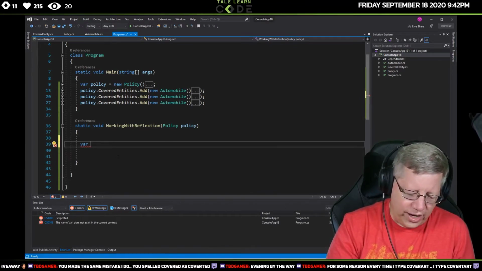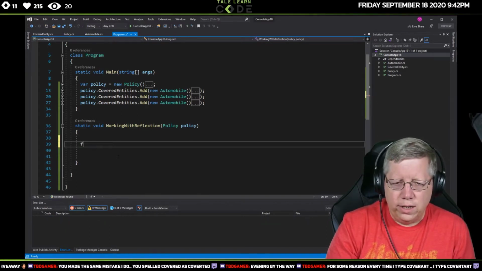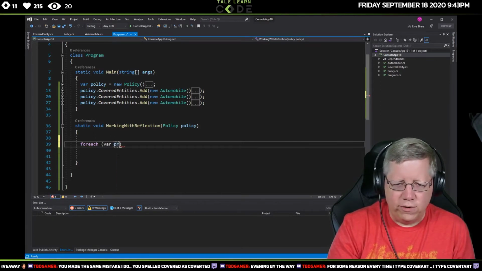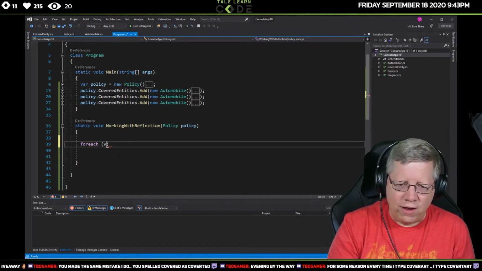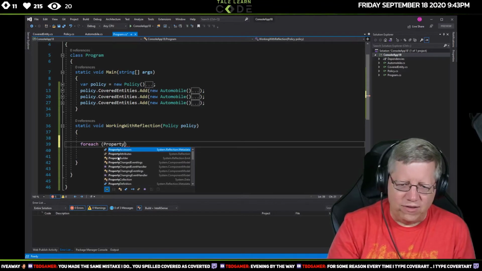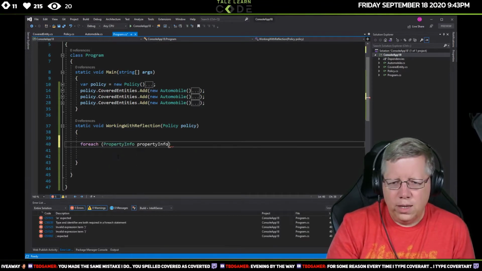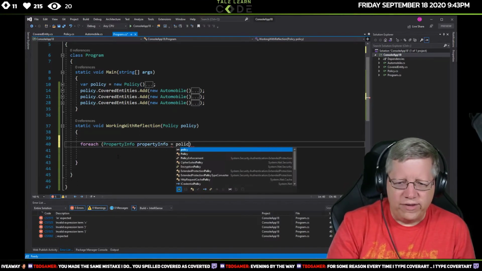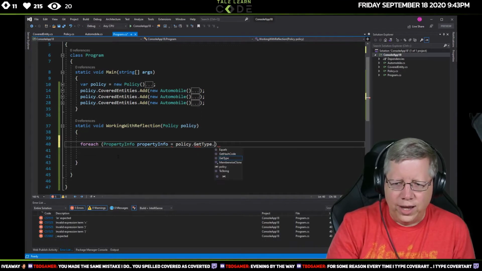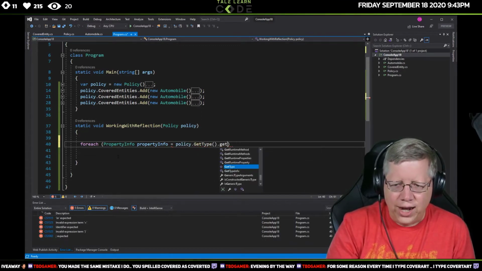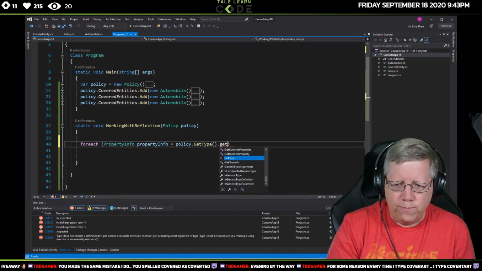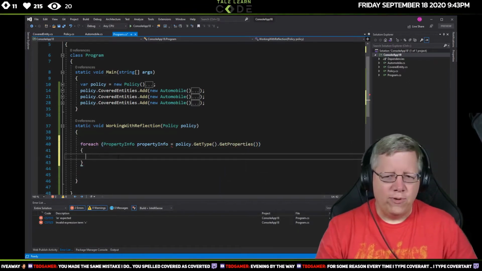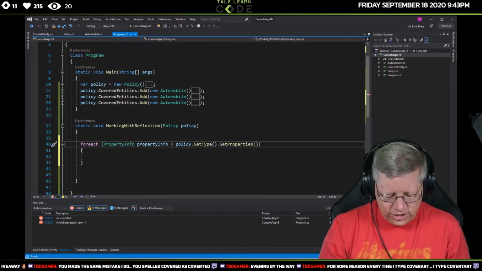I'm going to say for each var property info. Actually, let me type this out to make it a little bit more self-explanatory, equals policy.GetType(), and then GetProperties.